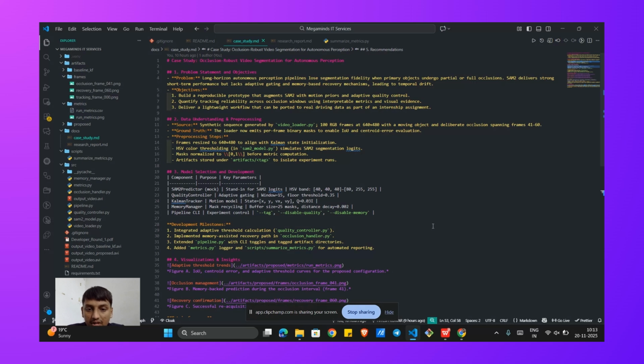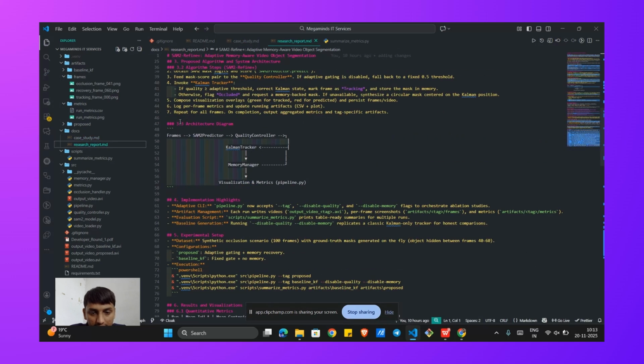So what is SAM2 Refine? It is an end-to-end pipeline that enhances a standard SAM2 plus Kalman filter tracker with two novel components. As we can see from this architecture diagram, instead of using a fixed confidence score like 0.5, this module maintains a rolling window of recent prediction scores and mask sizes. It calculates a dynamic adaptive threshold.